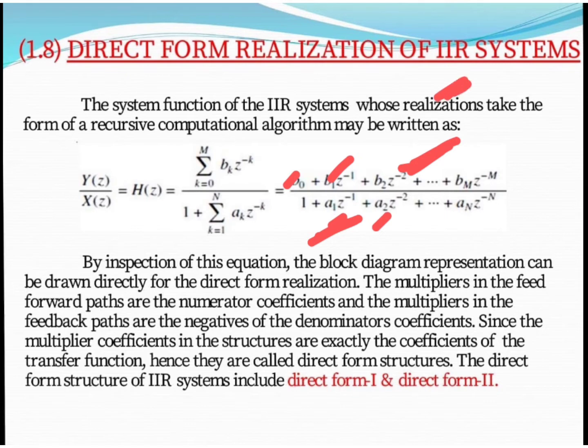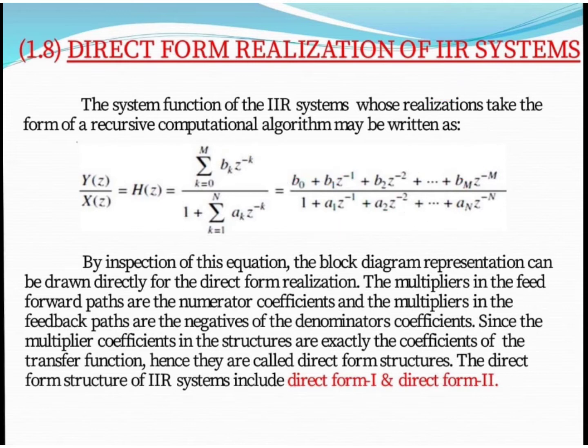Because an IIR system is a closed loop system, it has two paths. First one is the forward path and second one is the feedback path. So whatever multiplier term is present in the numerator is a multiplier in the feed forward path, and whatever multiplier term a1, a2 is present in the denominator is a multiplier in the feedback path.